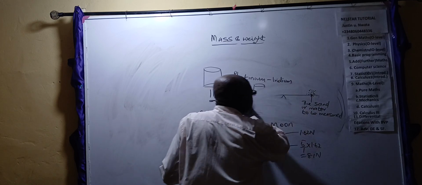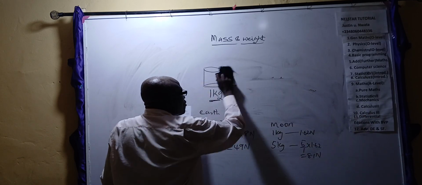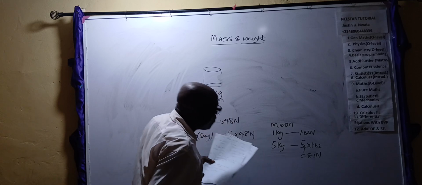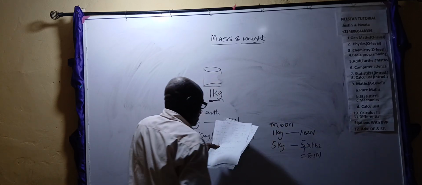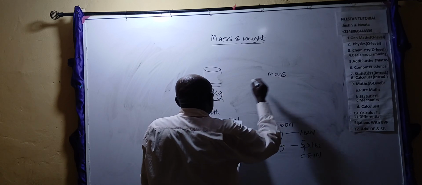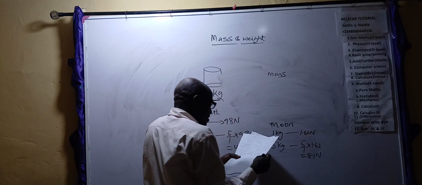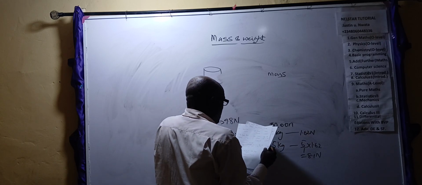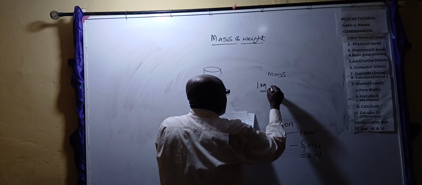Now, let us see what happened when the same 1 kg was taken to Mars, another planet. The same 1 kg, that prototype agreed all over the world, was taken to another planet in the universe. On getting there, that 1 kg was weighed, and the weight gave us